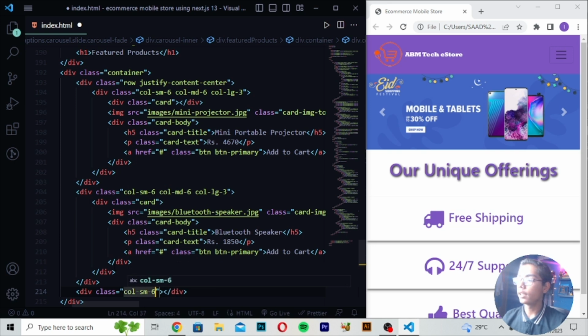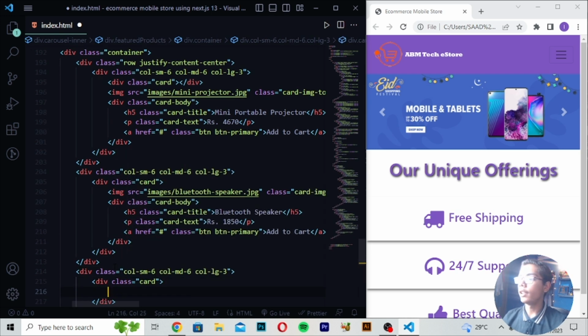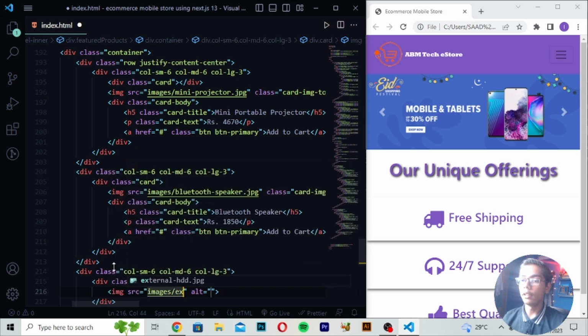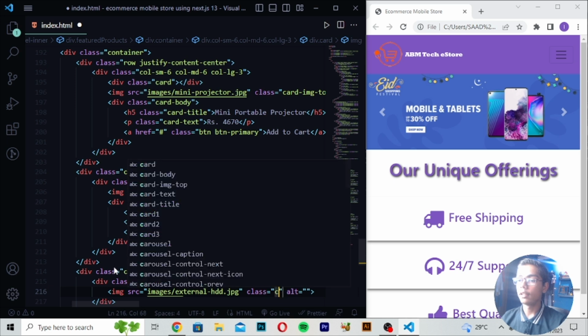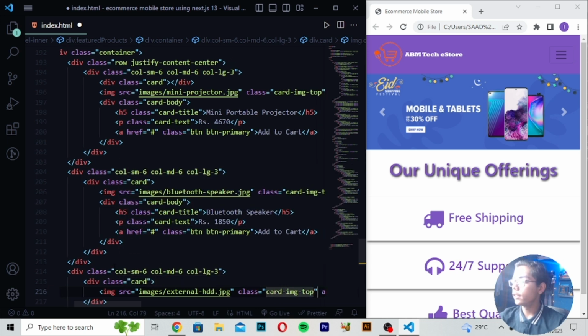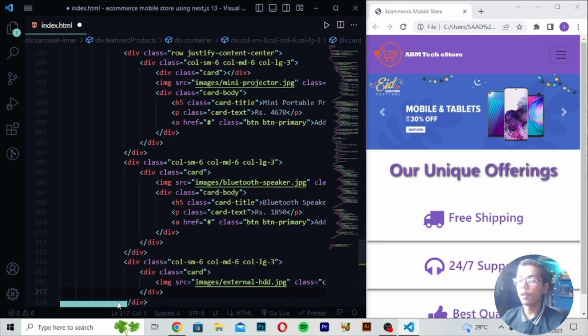And then when you've just written this, here you have to write div class and write here col-sm-6, write here col-md-6, and then you have to write col-lg-3, write here div class card. Then when you've just written this, here you have to write images slash, then I will be just writing here external hdd.jpg, write here class, and write here card-img-top. Then when you've just written this thing, I will be now moving after this tag here. So I will be just moving forward.